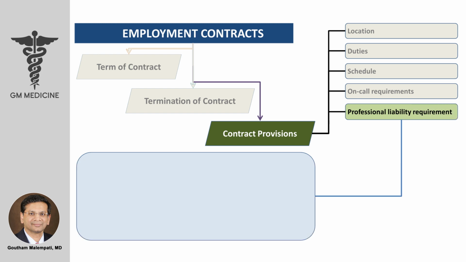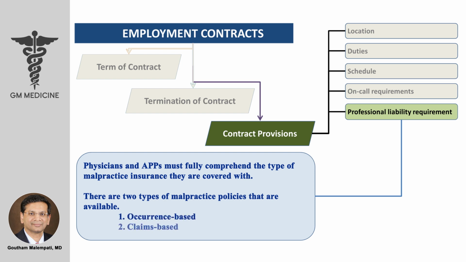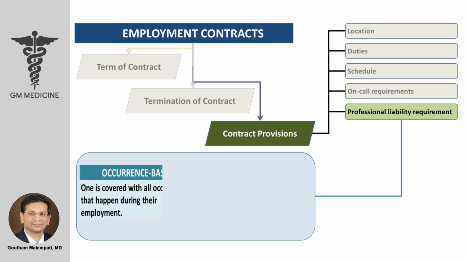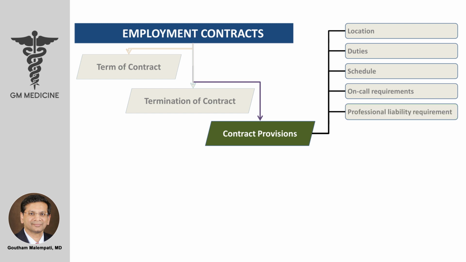Professional liability insurance. Physicians and APPs must fully comprehend the type of malpractice insurance they are covered with. There are two types of malpractice policies that are available. One is the occurrence-based and two is the claims-based. In an occurrence-based policy, one is covered with all occurrences that happen during their employment. With a claims-based policy, one has to obtain a tail coverage if a claim has occurred after the end of the employment. Next is the compensation.